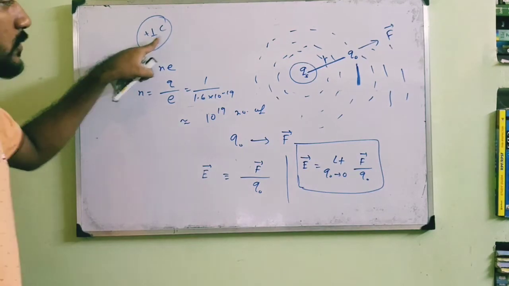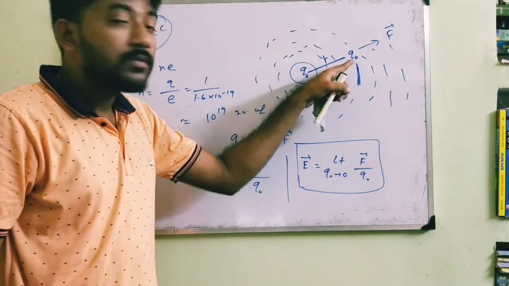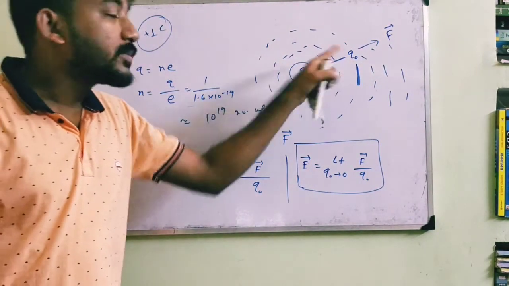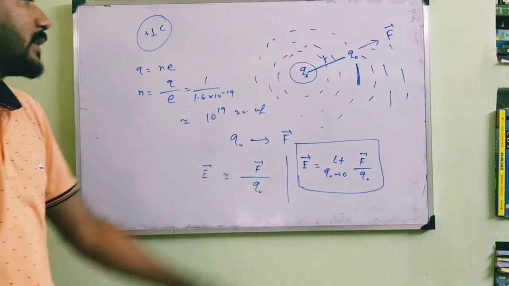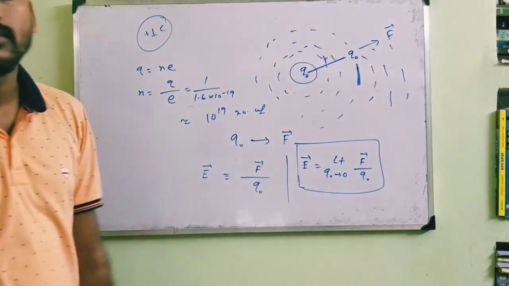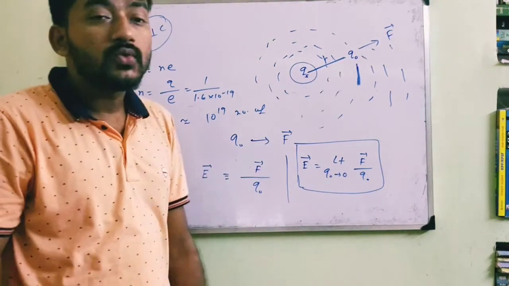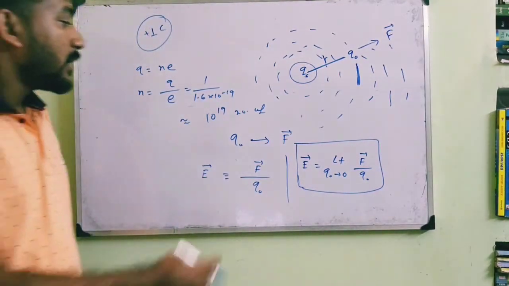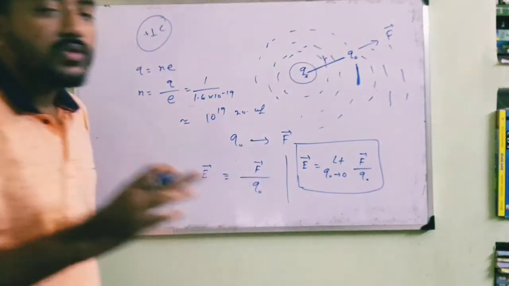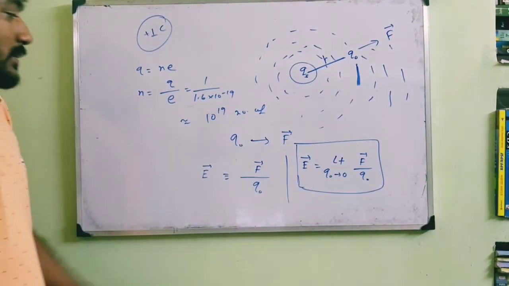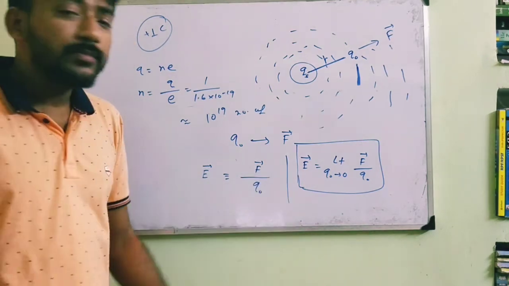We have to take an observed charge or test charge Q0 which tends to 0. There is no definite particular charge. This charge should be as small as we choose, and the smaller the charge, the more correct the calculated value of the electric field.